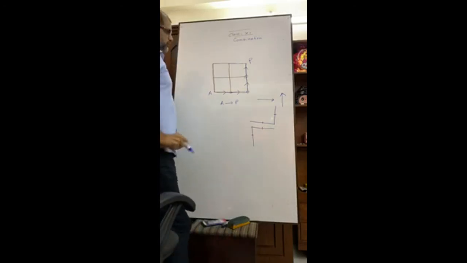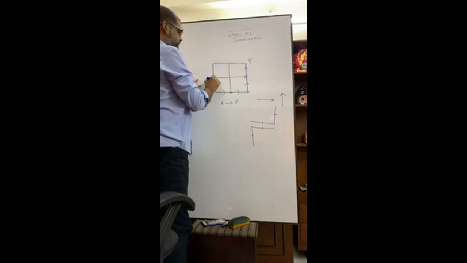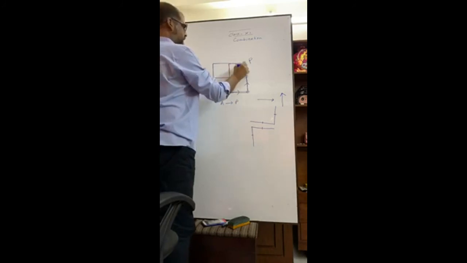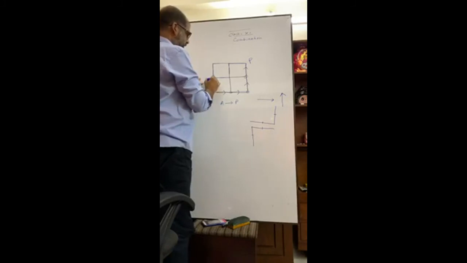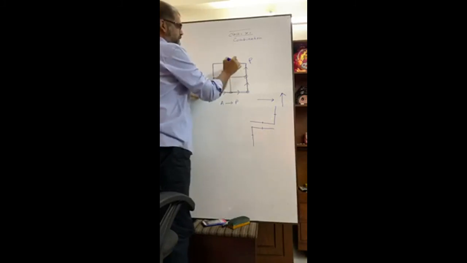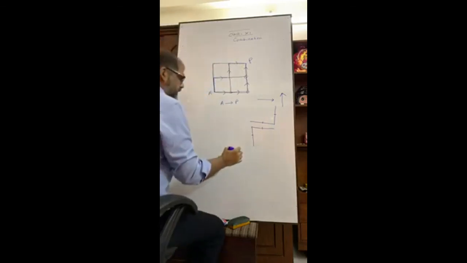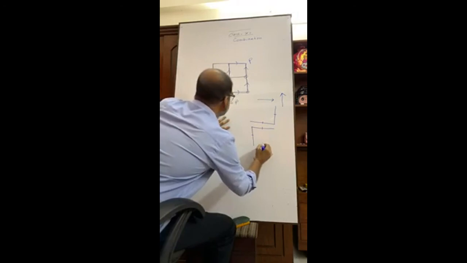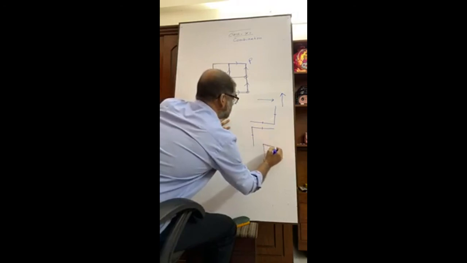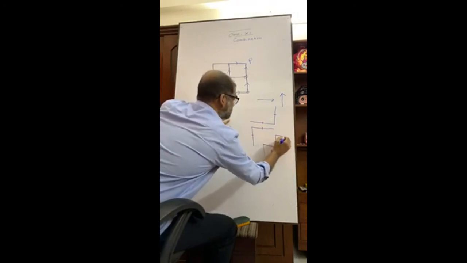This is one of the ways. In this way you can go. Sorry, in this way you can go. Okay? This is another way. That is this, then this, then this, then this.